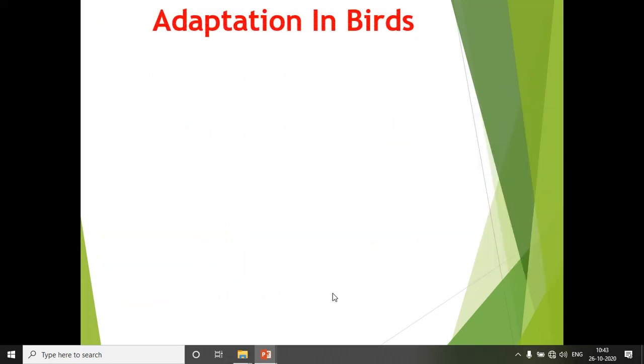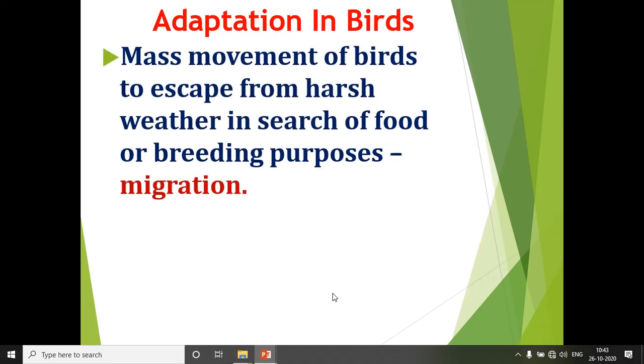Now, adaptation in birds. So you can see some of the birds escape from harsh weather climate in search of food or for breeding purposes. So you have learned about migration in your previous class. Are you remembering? So what is meant by migration? The mass movement of birds to escape from harsh weather in search of food or for breeding purposes.